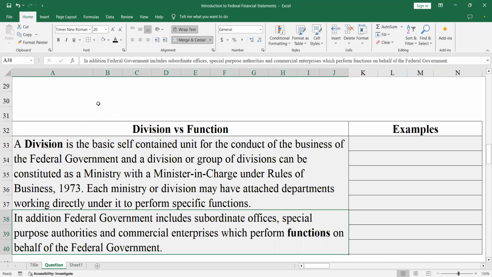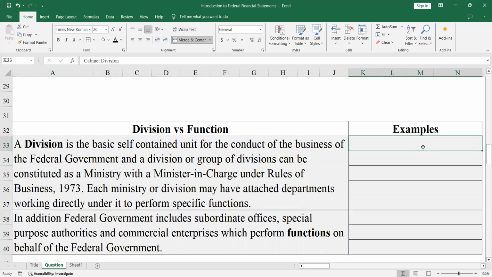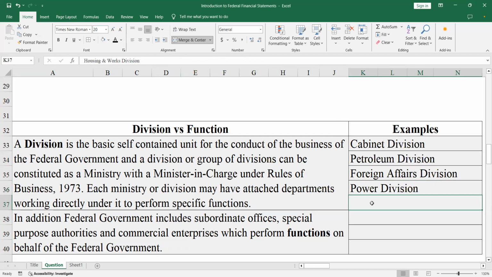So when we are talking about functions, our focus is that subpart, the function that is being conducted by the divisions. A few examples of divisions are the Cabinet Division, the Petroleum Division, the Foreign Affairs Division, the Power Division, and the Housing and Works Division.